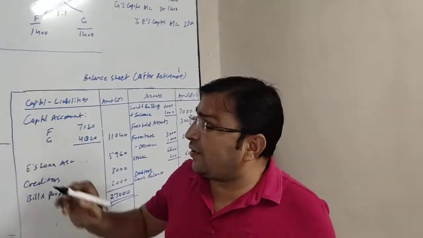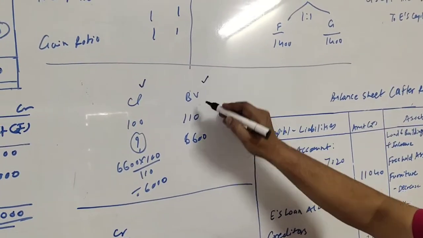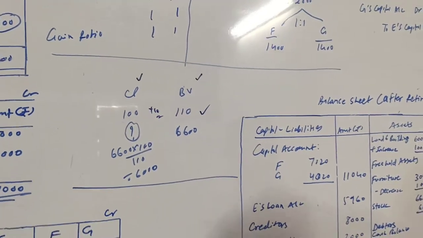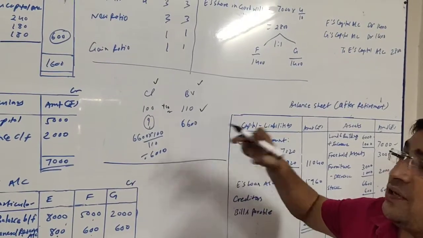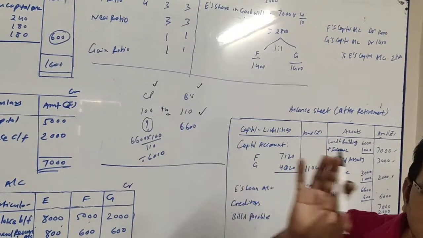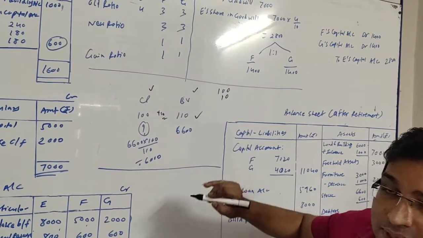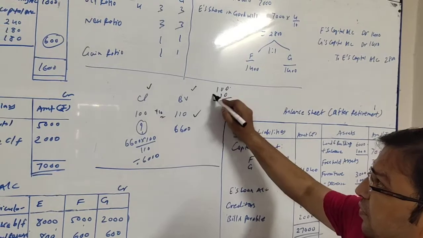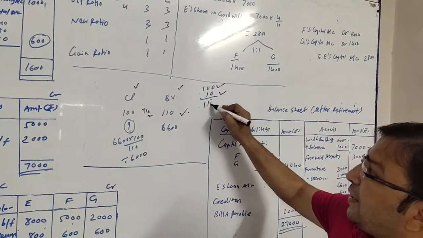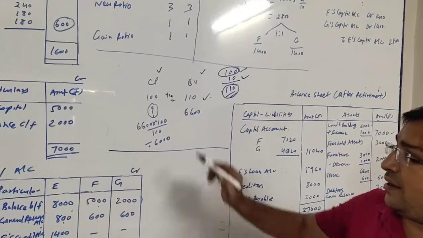So first of all we will see the calculation. Suppose the cost price of the book is 100, and it is overvalued by 10%, that is plus 10, so the book value is 110. The stock is overvalued by 10%. Suppose the original price is 100 and it is overvalued by 10%, so with 10 rupees added it becomes 110. So when 110 is the book value, its cost price is 100.